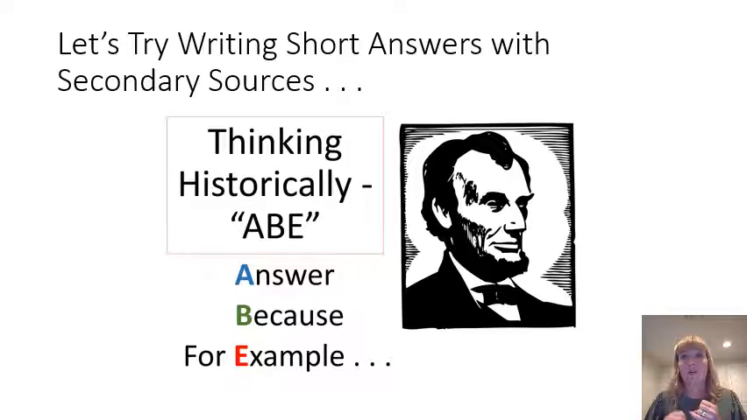So we are going to look at their arguments. We're going to present their argument by giving their answer and their argument. We're going to use the magical word because, and then we're going to further support their argument by giving examples to support their arguments. So let's look at what this would look like.